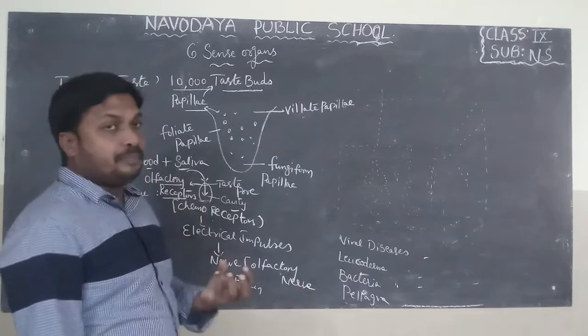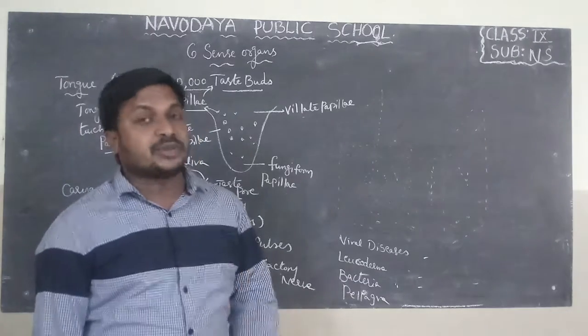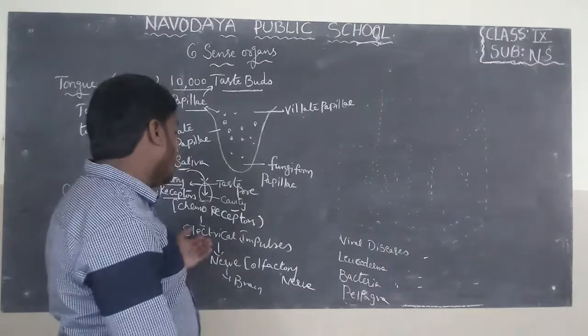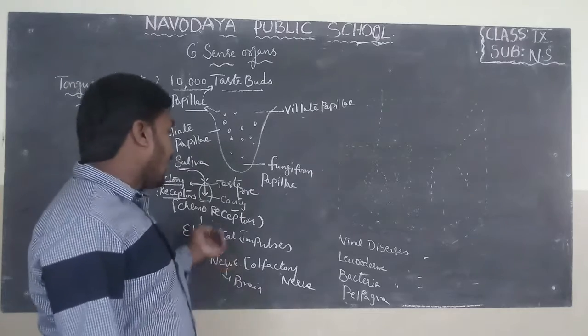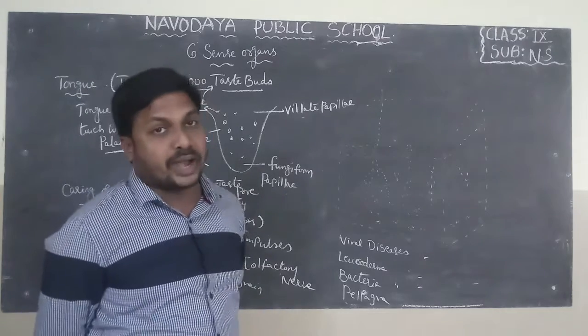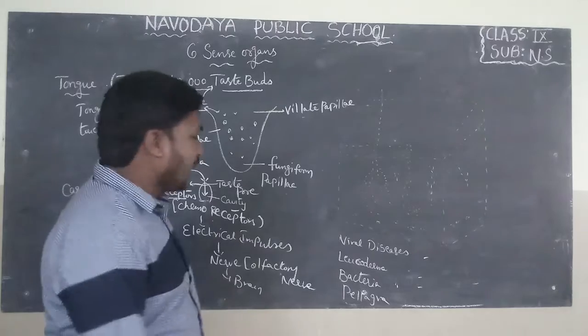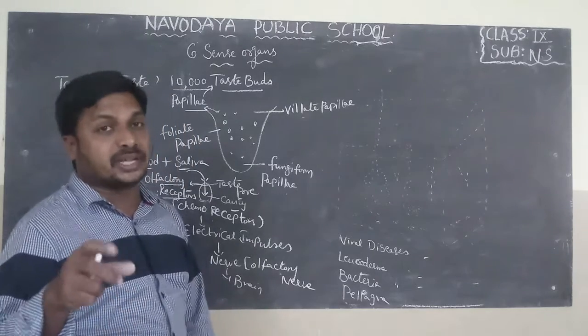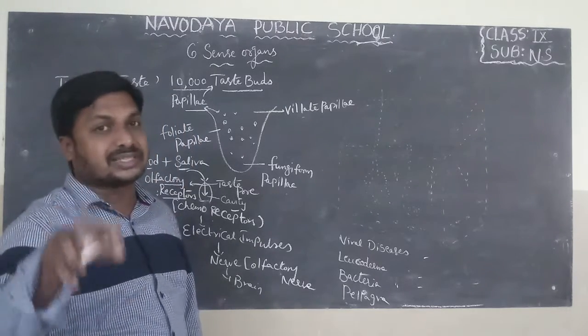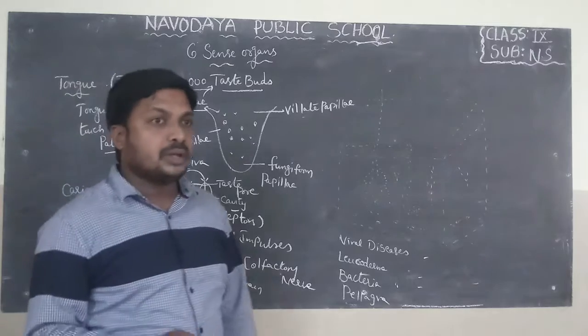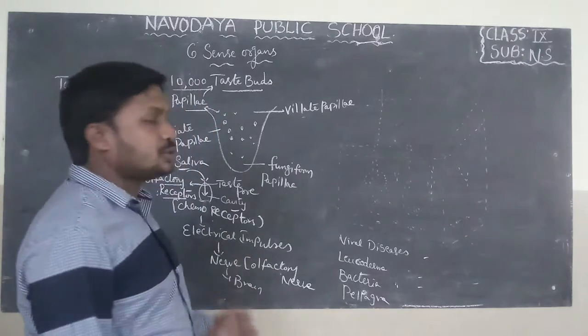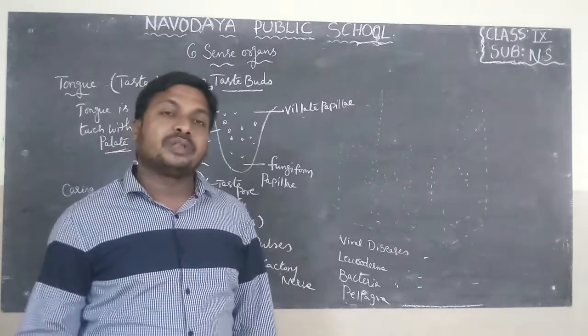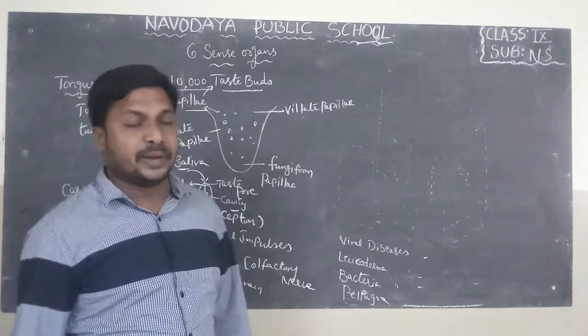The chemoreceptor receives the taste information and releases electrical impulses. These electrical impulses are carried by the nerve known as the olfactory nerve to the brain. The brain analyzes the information in different processing centers present in the brain. These responses are again carried by nerve to the tongue. Afterwards, you feel the taste of the food material.